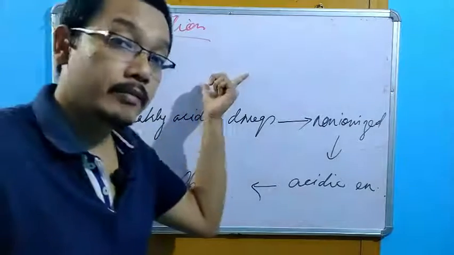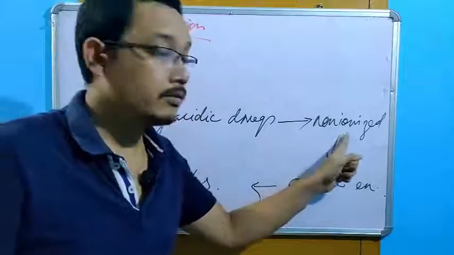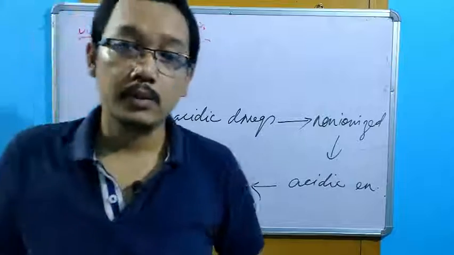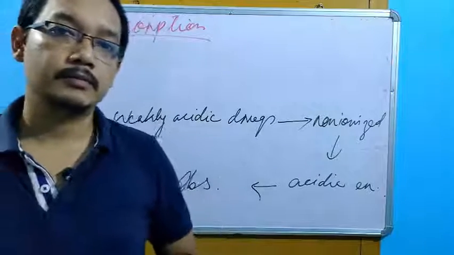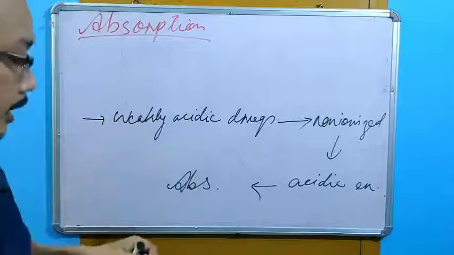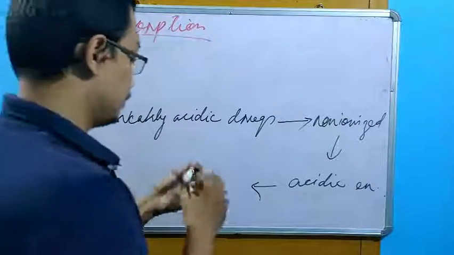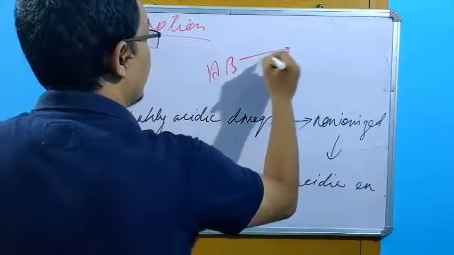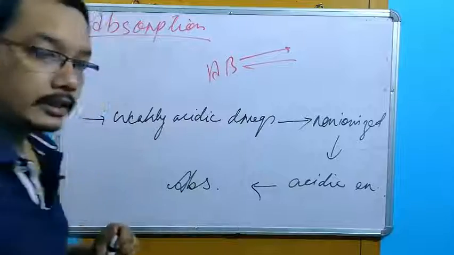We have just seen, right? This non-ionization is a very important factor. Only non-ionized drugs will be absorbed. Suppose AB is a weakly acidic drug.